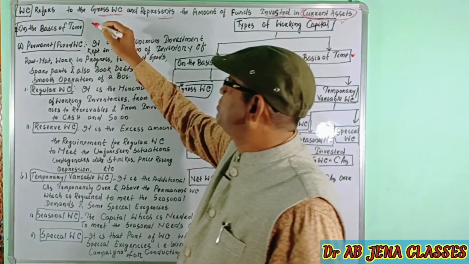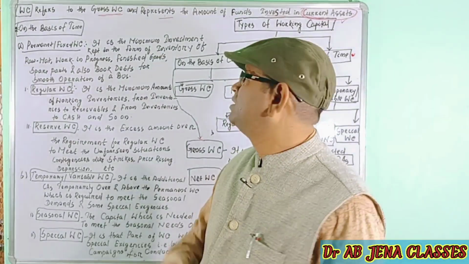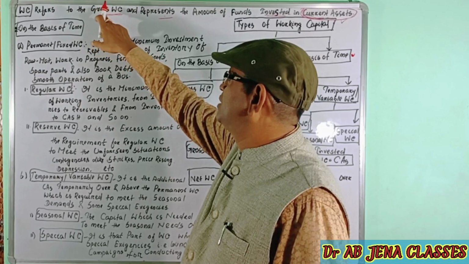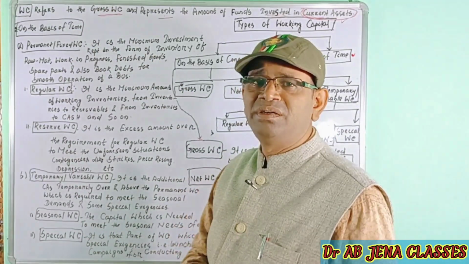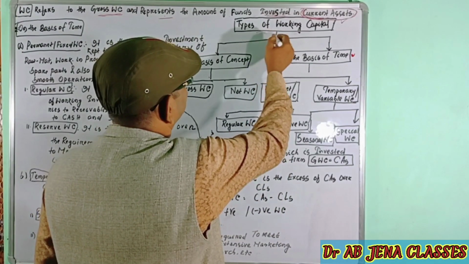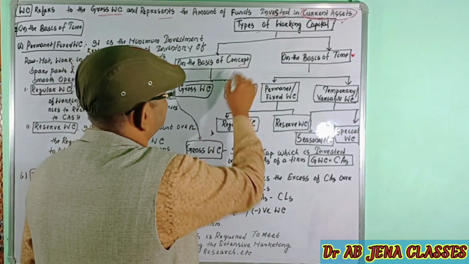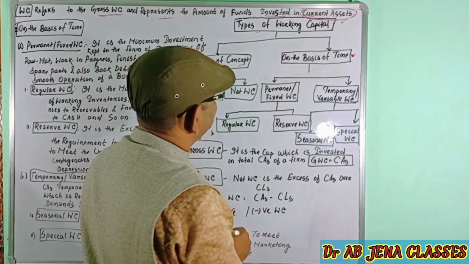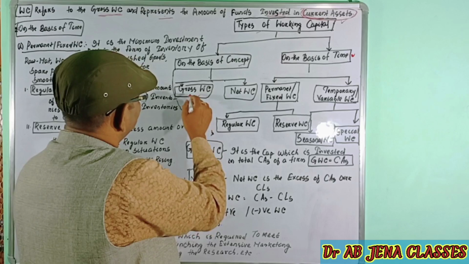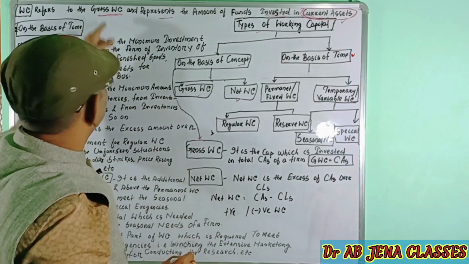There are two types of working capital. The first one is gross working capital, as per our discussion of the meaning, and the second one is net working capital. This is the classification of the types or kinds of working capital. It is divided into two parts on the basis of concept, and the second on the basis of time. On the basis of concept, working capital is divided into gross working capital and net working capital.